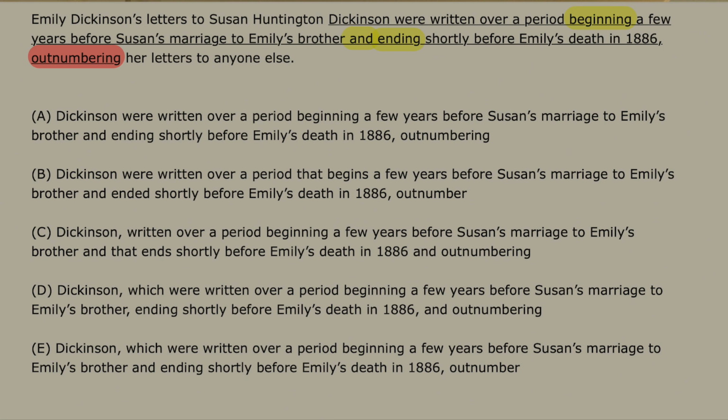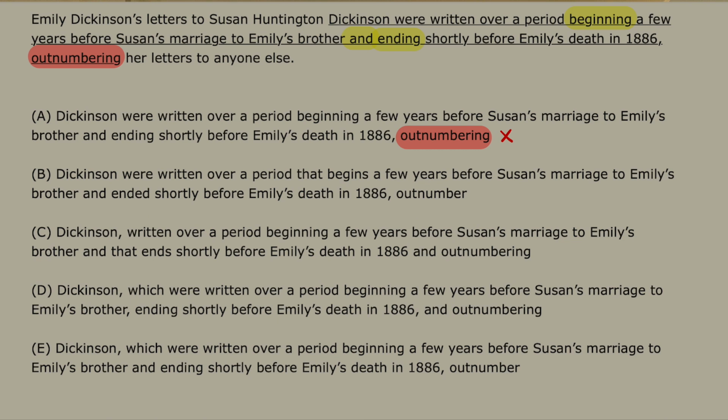So the how and result aspect. But here, the meaning that I gather is that outnumbering her letters to anyone else. So I don't think this outnumbering part is correct. I don't find any other errors here. The subject-verb pair seems correct. Only this modifier error. So I'll just reject option A.